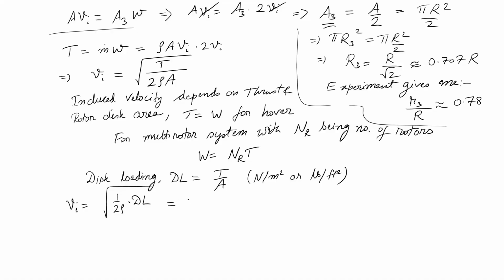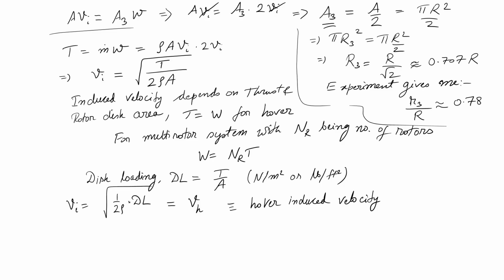So, to differentiate that, we would give it a name called V subscript h. So, we call this hover induced velocity, or induced velocity in hover.